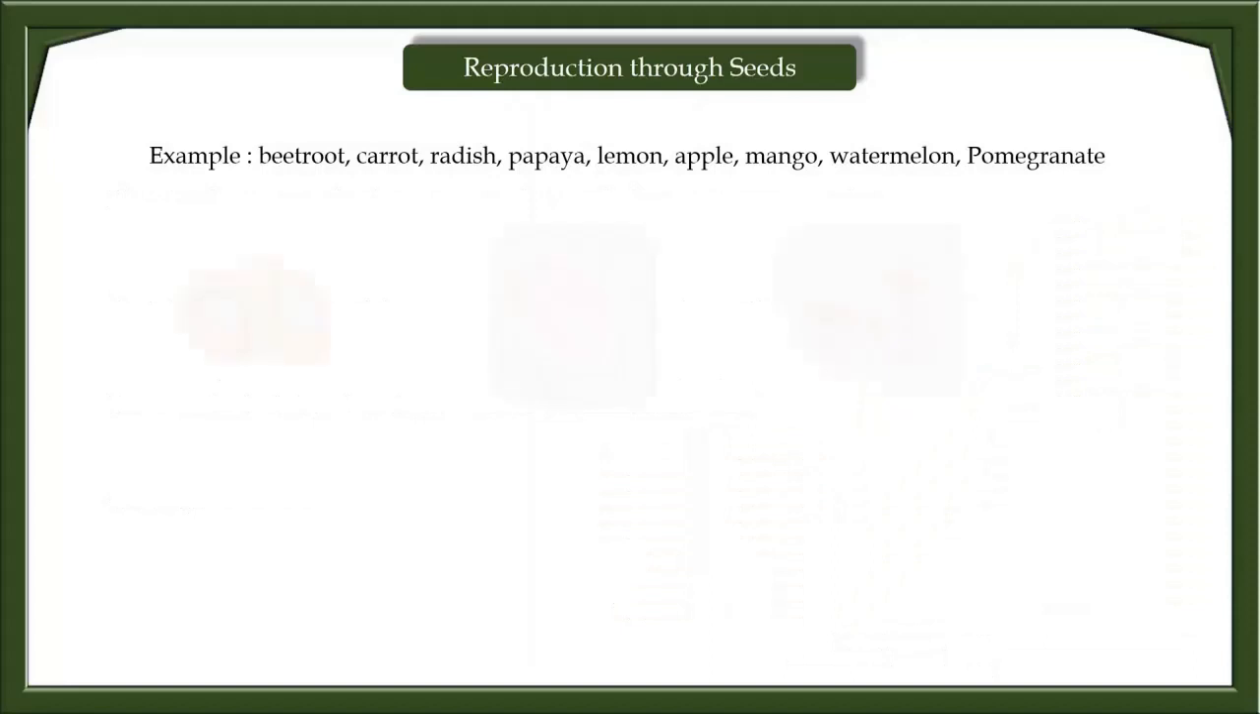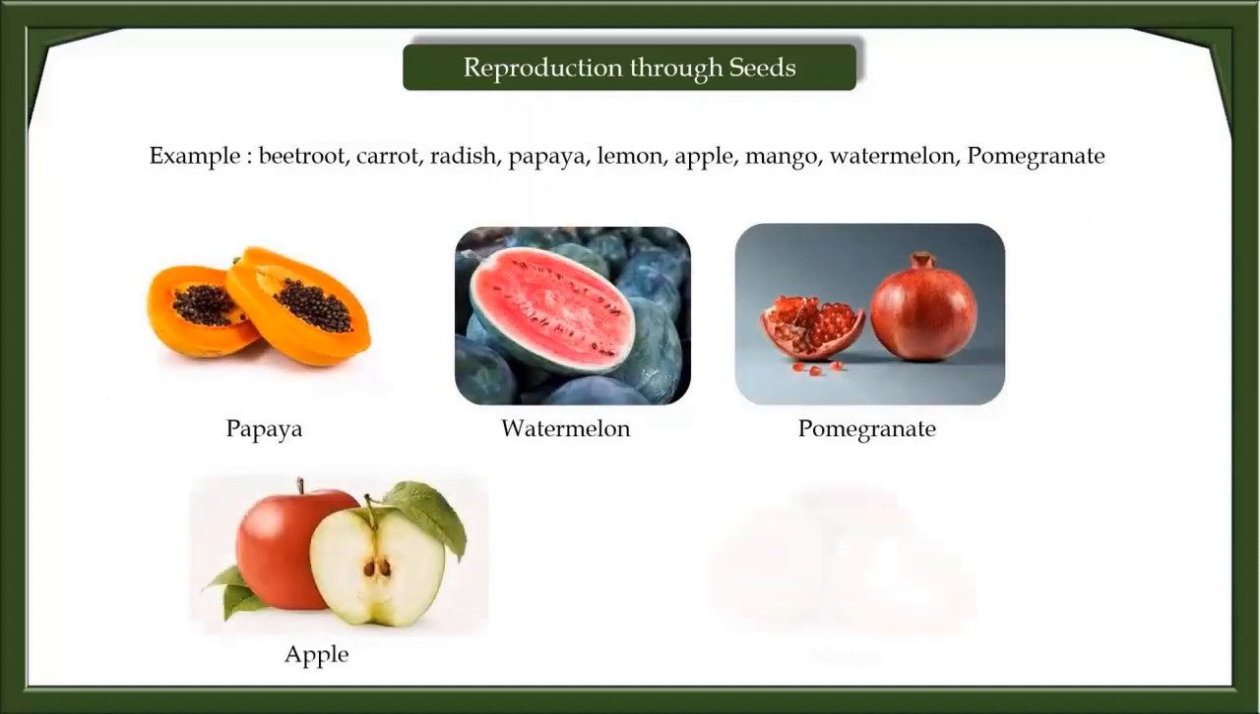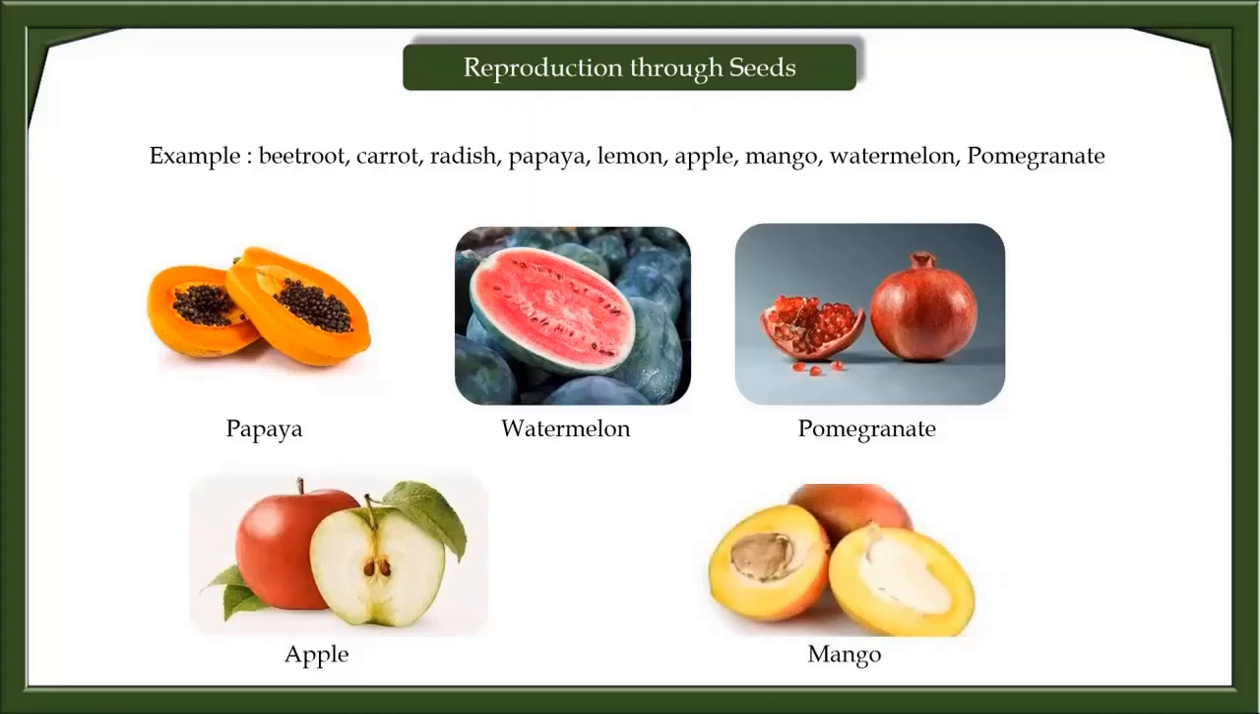Examples: beetroot, carrot, radish, papaya, lemon, mango, apple, watermelon, pomegranate.